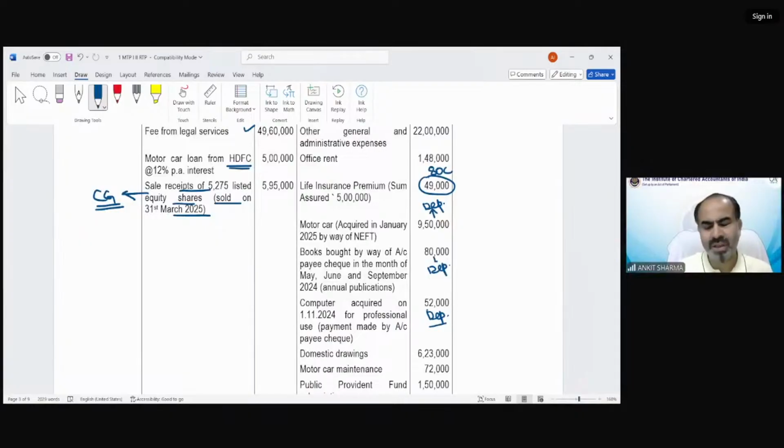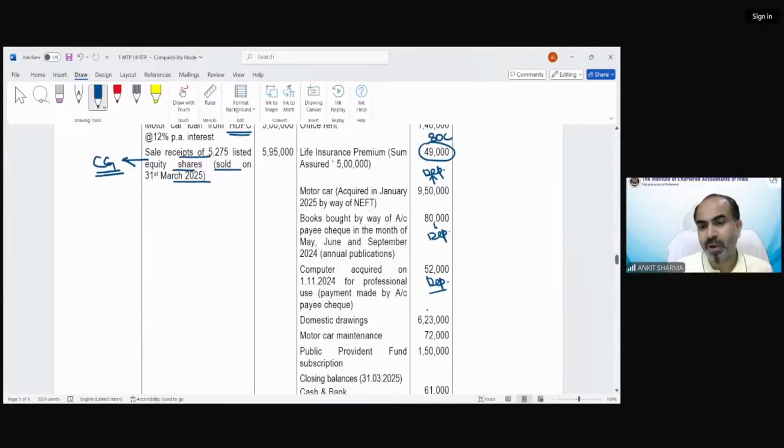You can write it down in the examination also, so you will not forget that you skipped the treatment of these points. Okay. Domestic drawings, not an expenditure. Motor car maintenance, yes, it could be an expenditure. But generally in these kinds of questions, the proportionate use of the motor car is given.